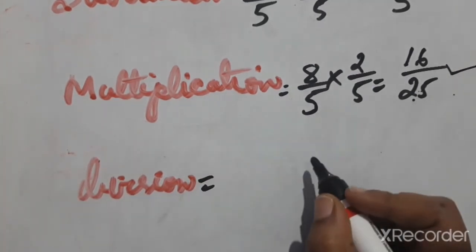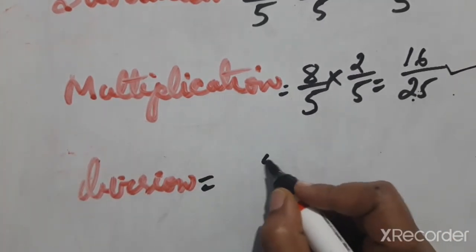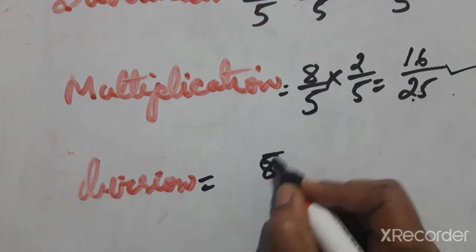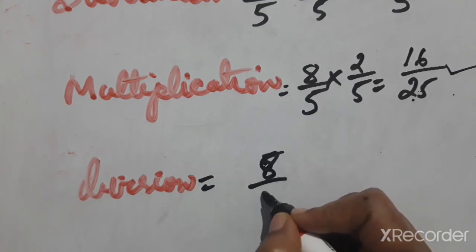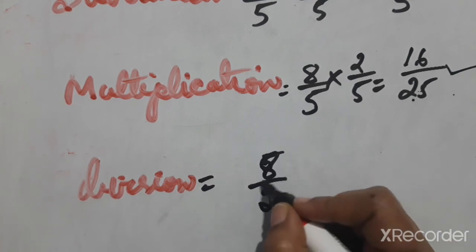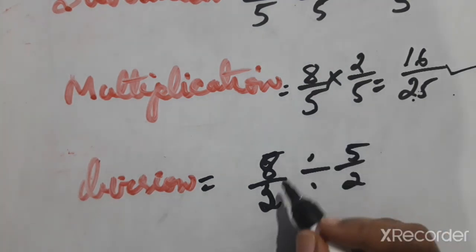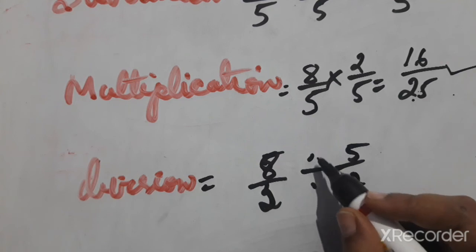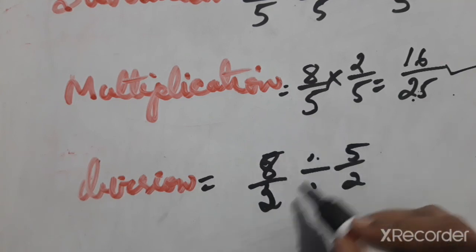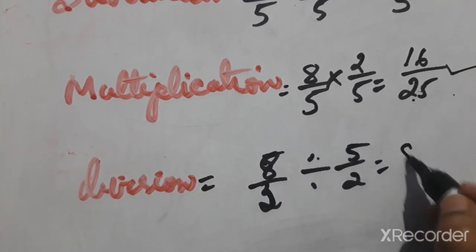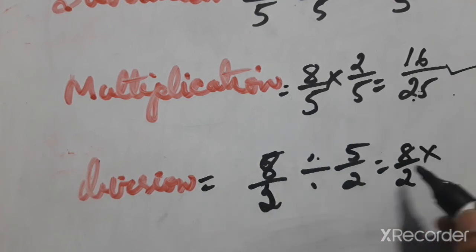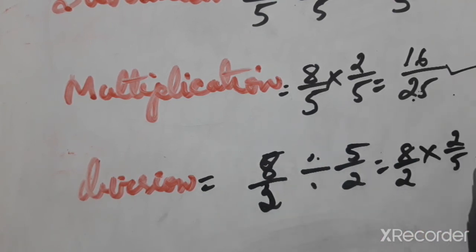Now division, try with division. 8 by 5 divided by 2 by 5. In division, we multiply by the reciprocal, so 8 by 5 into 5 by 2. So 8 times 5 is 40, and 5 times 2 is 10.